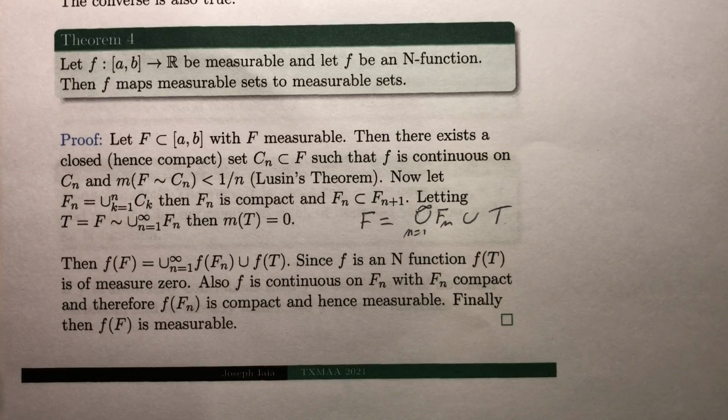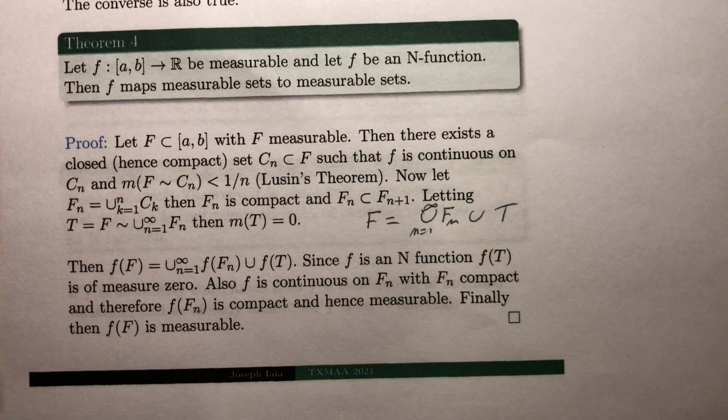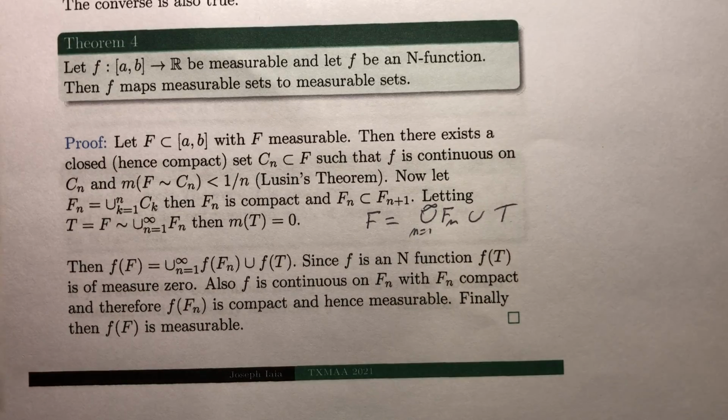Now, interestingly, the converse is also true. If you have a measurable function which is an N function, then in fact it maps measurable sets to measurable sets. How can you see that?